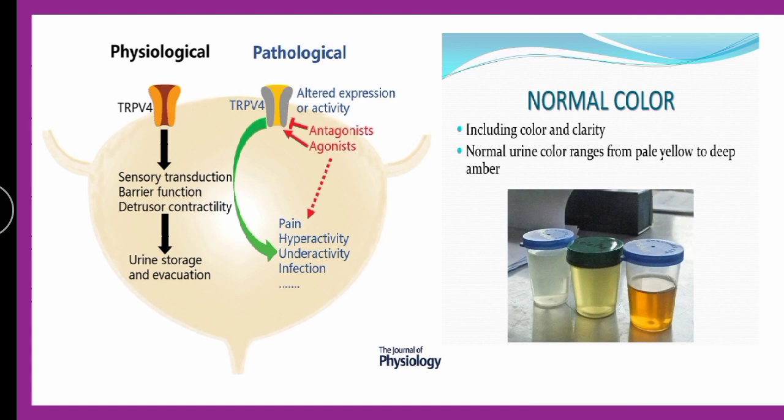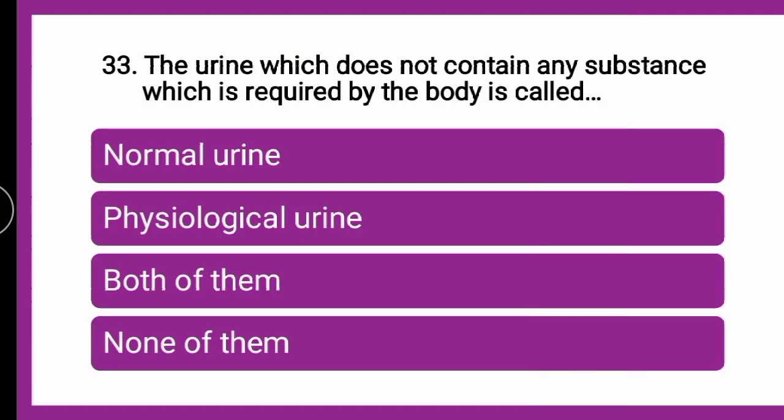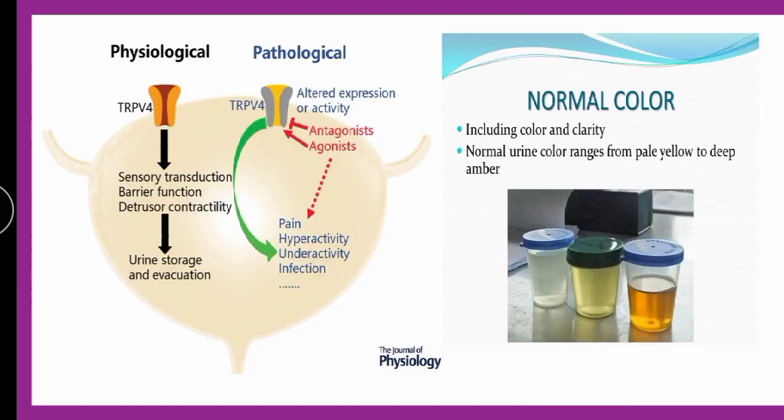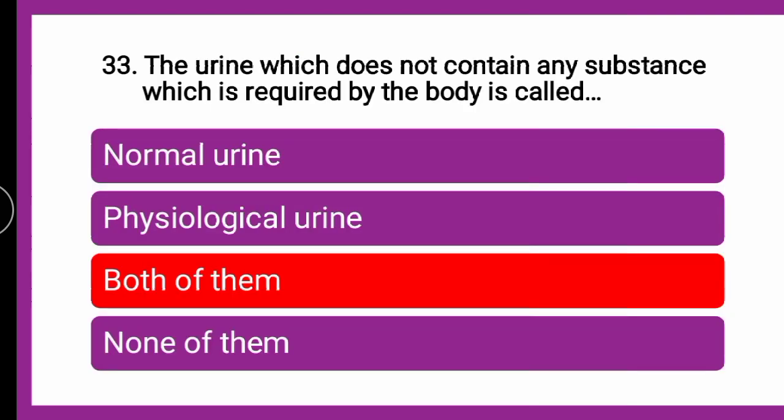And in pathological urine, the abnormal constituents exist. So the correct answer is both of them. Normal urine is also called physiological urine, which does not contain any of the substances required by the body, that means which should not be liberated, as we have seen in the composition of normal and abnormal organic constituents.